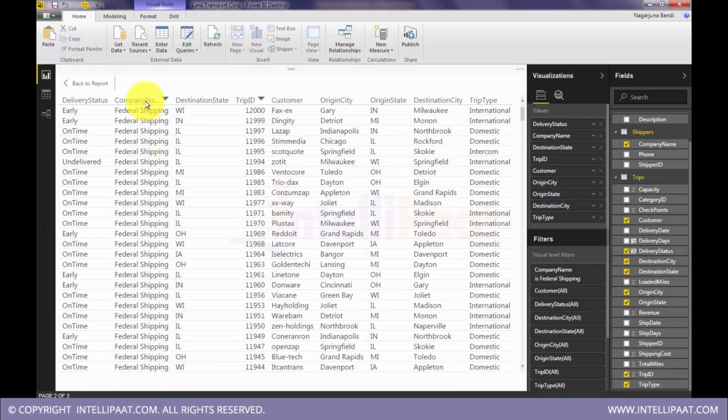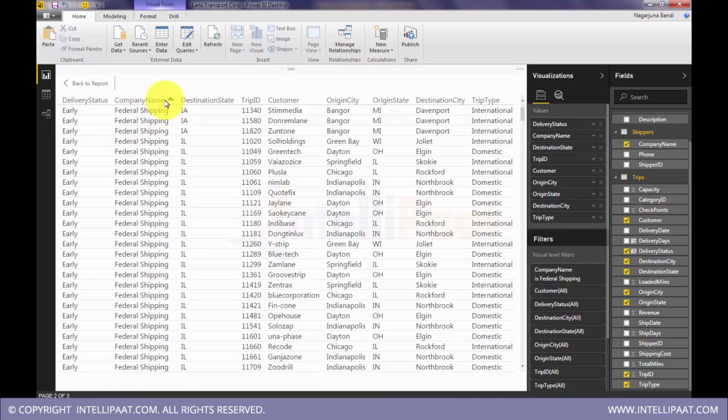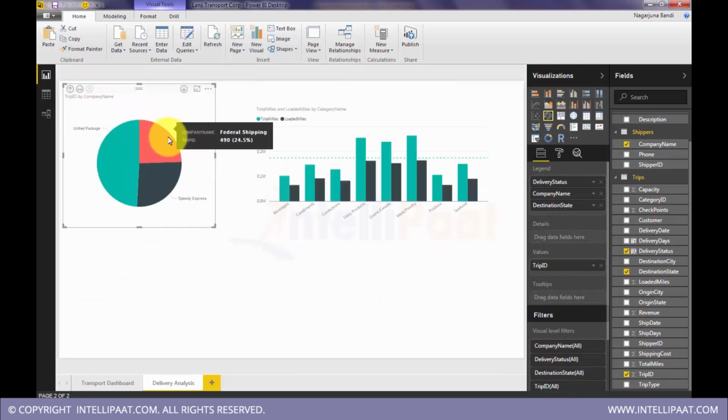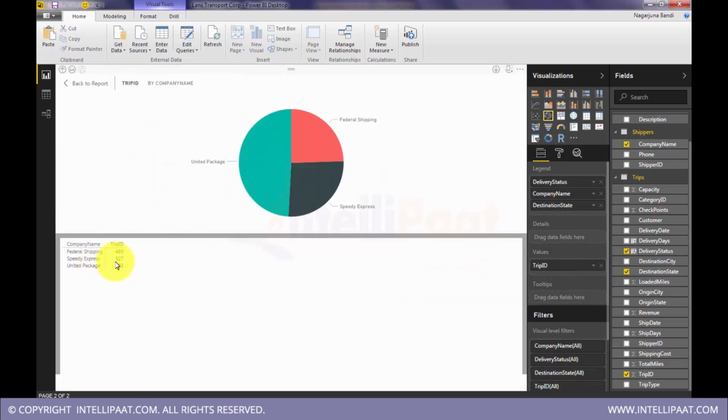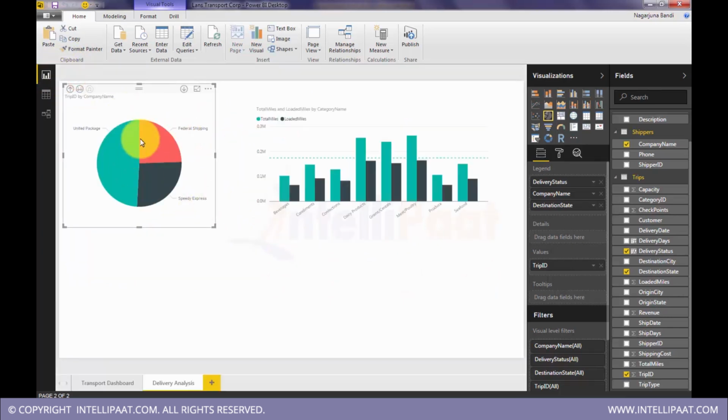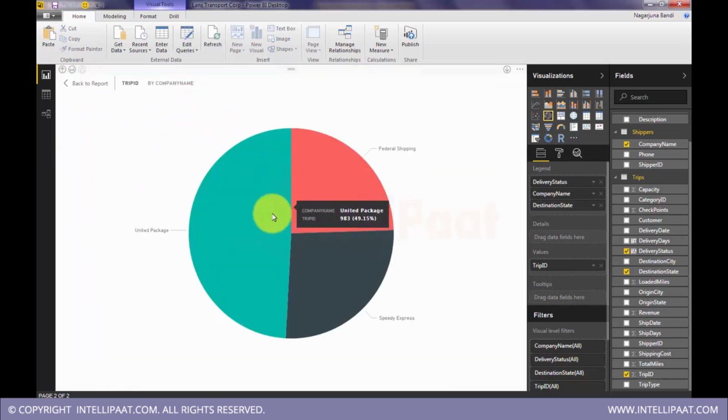So if you see here, ship name would be the same, Federal Shipping, because this is the data related to only that particular slice. So see records will give you the transactional view of only that particular selection, whereas see data will give you the aggregated data that is composing this visualization. Okay, so yeah, we have focus mode and also we have the option to view data at record level and at an aggregated level.